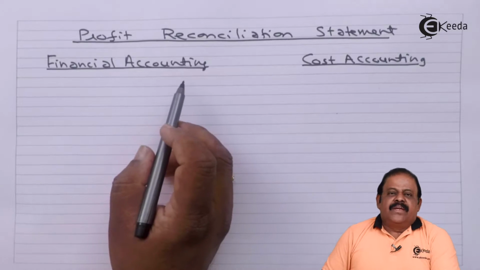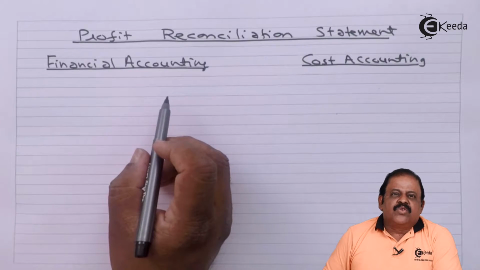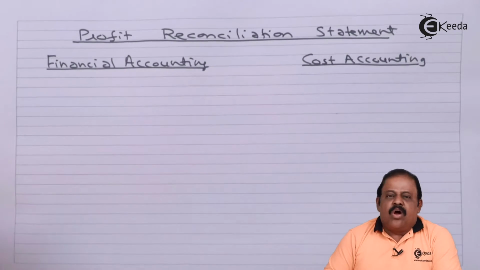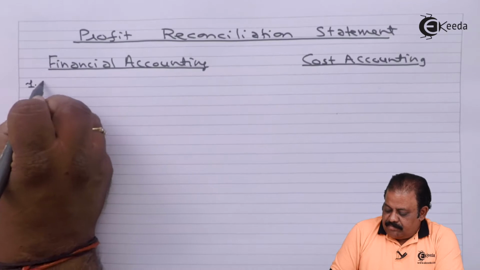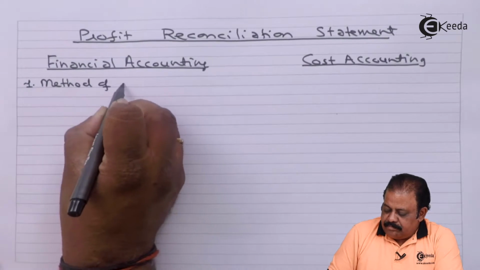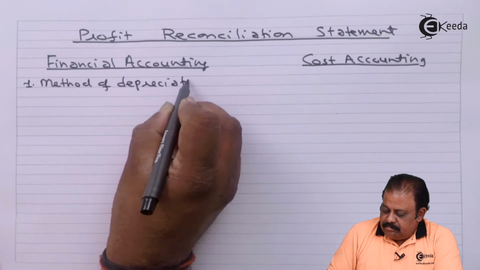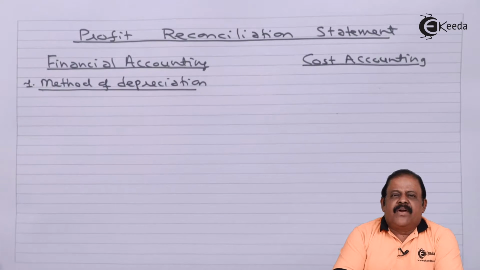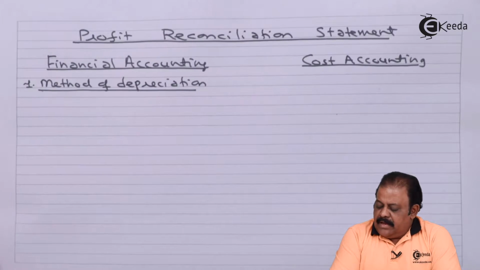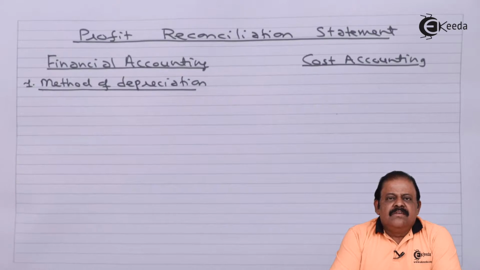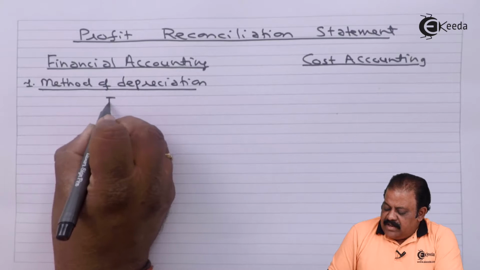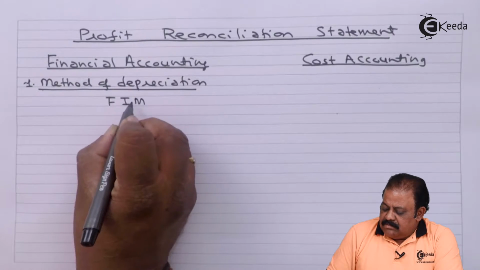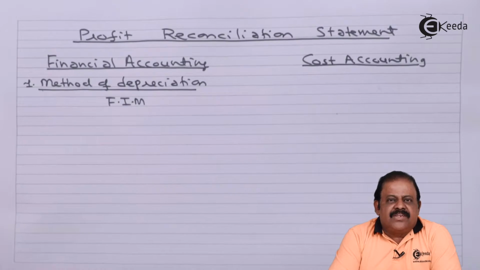In financial accounting, we use different methods to find profit in relation to cost accounting. Therefore, the difference in profit arises. For example, method of depreciation. In financial accounting, say for example, we have used the fixed installment method, that is the straight line method of depreciation.